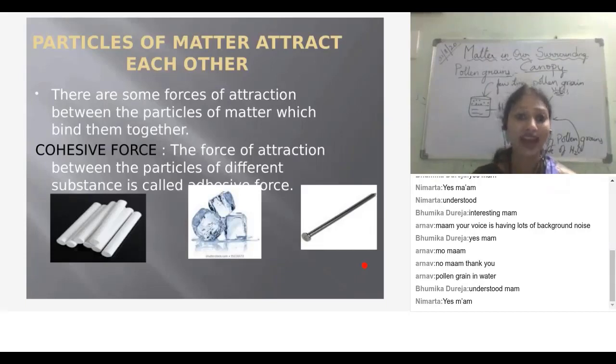Particles of matter attract each other. First property: particles of matter have spaces between them. Second property: they are continuously moving. Third one: particles of matter attract each other.